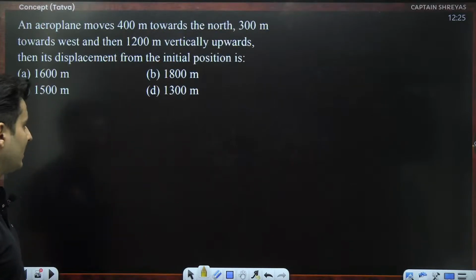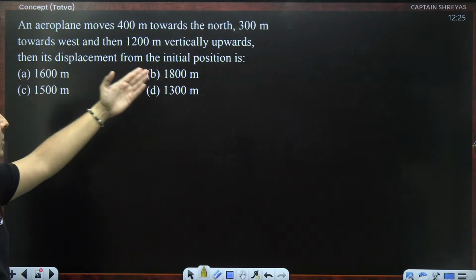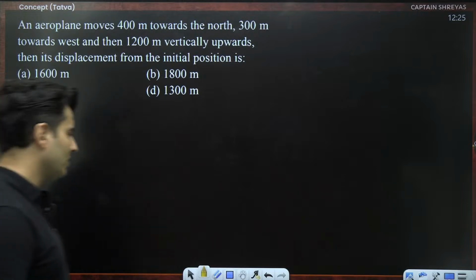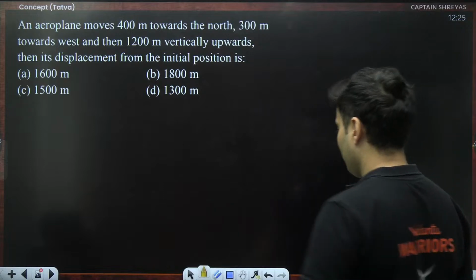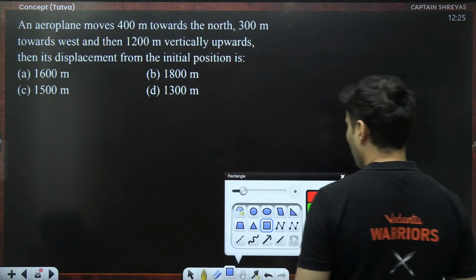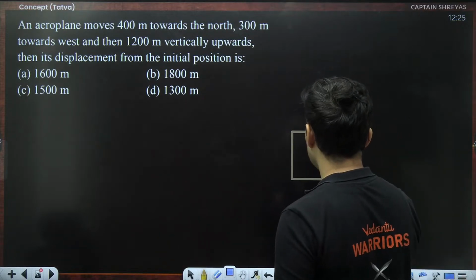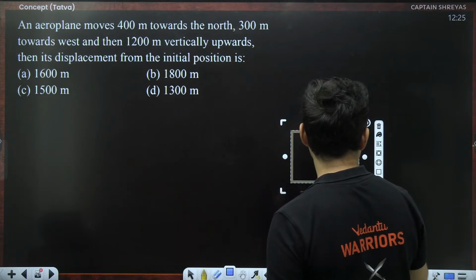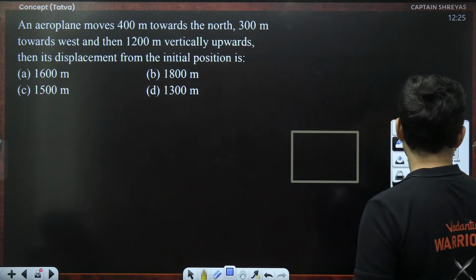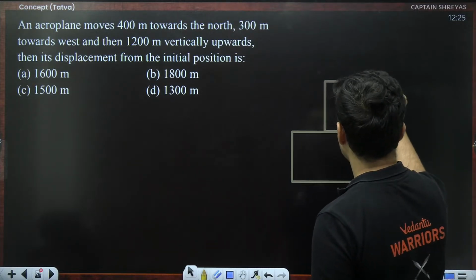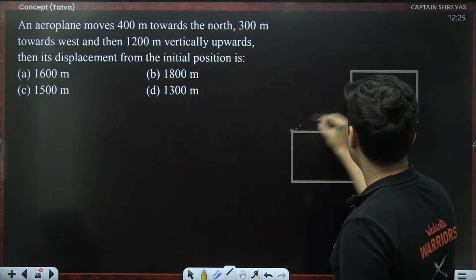So let's solve some questions, guys, coming up on your screen. An aeroplane moves 400 meters north, 300 meters west, 1200 meters up. Then the displacement from the initial position is. Hint, cuboid. Think about it. Why did I say cuboid? Come on, tell me the answer, guys.